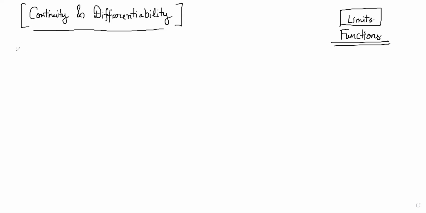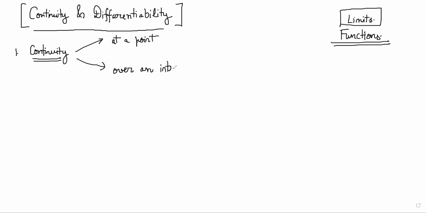We will do continuity and differentiability. So basically, these are conceptual ideas that are very useful. We'll start off with continuity first. Continuity basically is defined at a point and over an interval. So two types of continuities we'll think about.